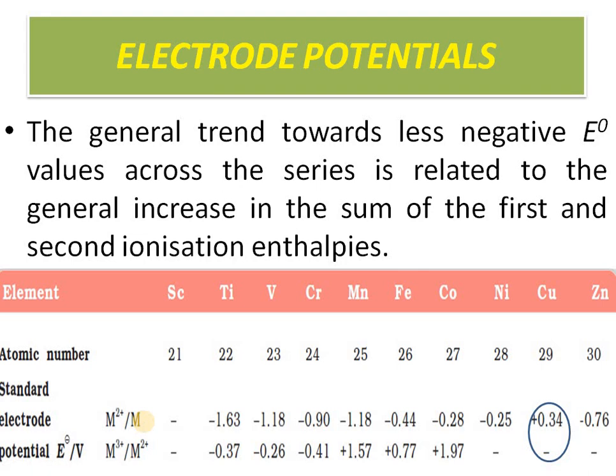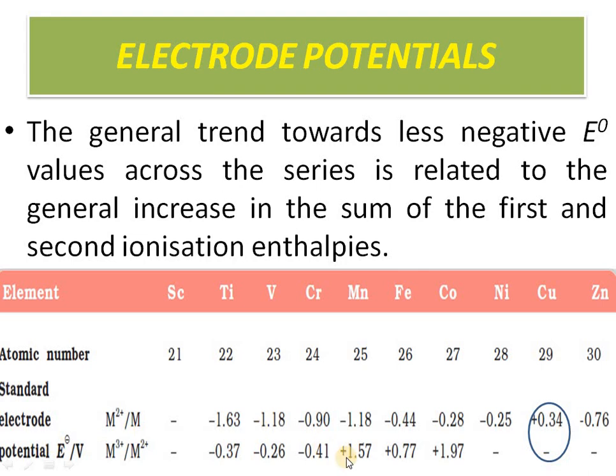You know that metals normally lose electrons, so they tend to oxidize, not to reduce. Therefore they show negative values here. But here copper has a strong tendency to get reduced, not to get oxidized. Copper ion specifically has a tendency to gain electrons rather than lose them.